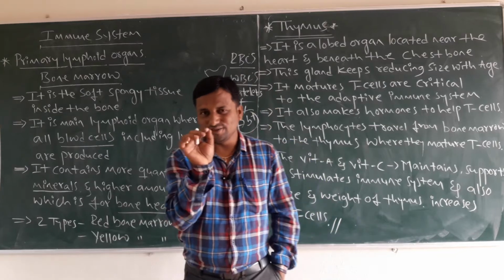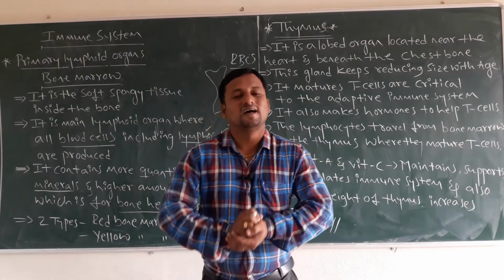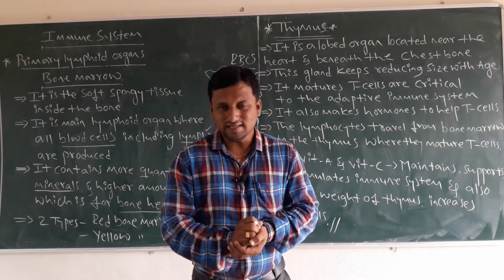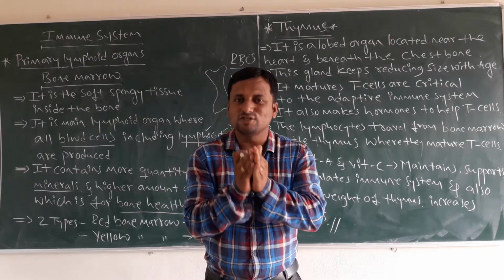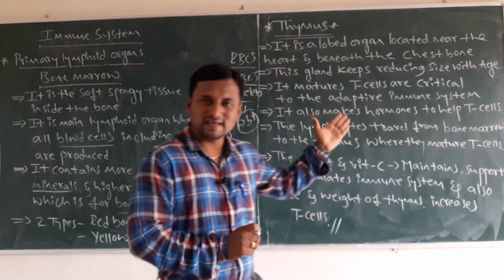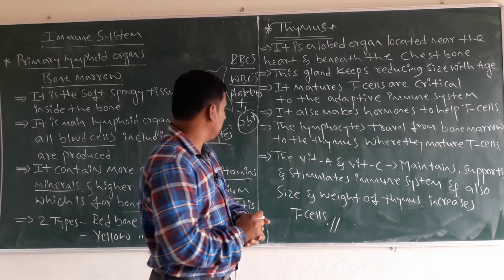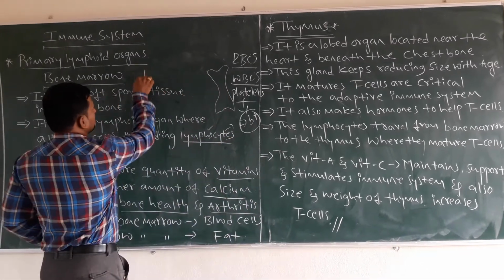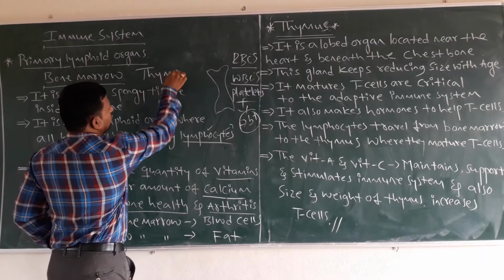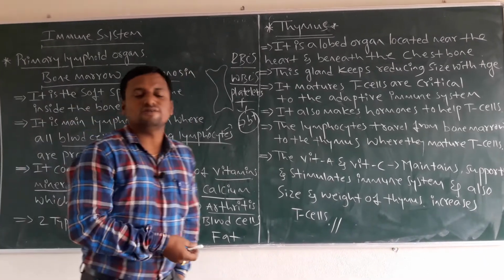Dear students, you already know that endocrine glands contain hormones, and hormones play a very important role in our body. Like that, this gland also contains a hormone, and that hormone is called thymosin.